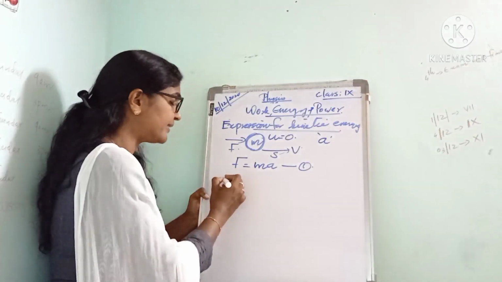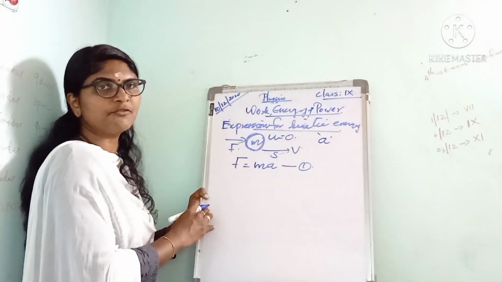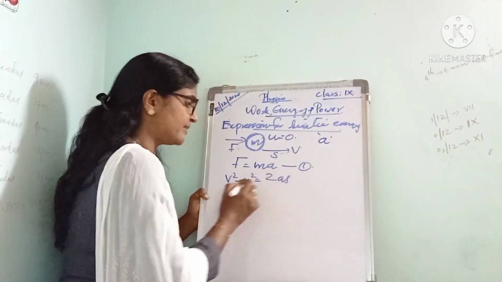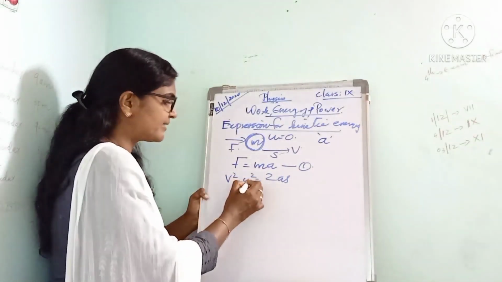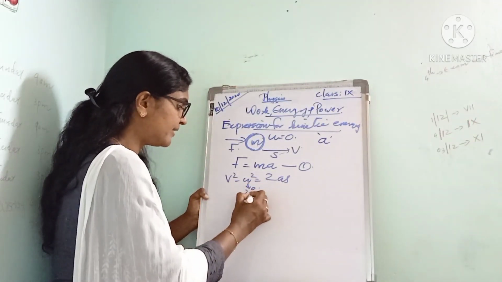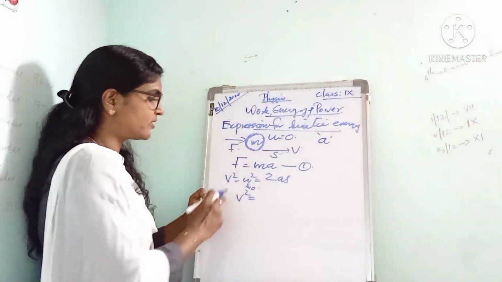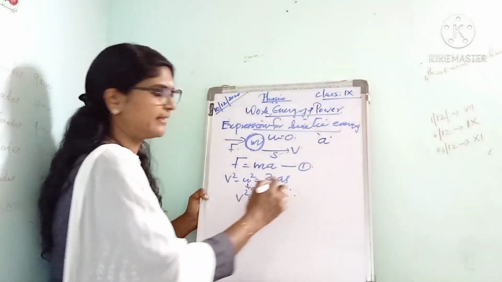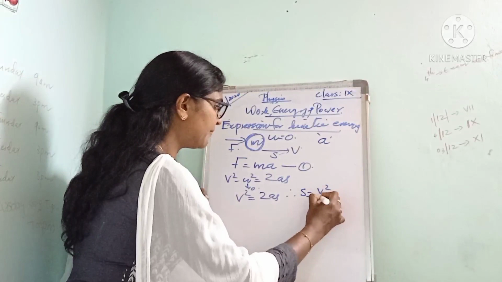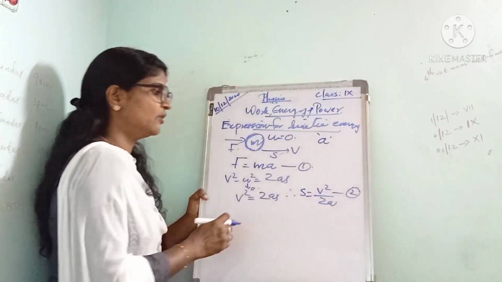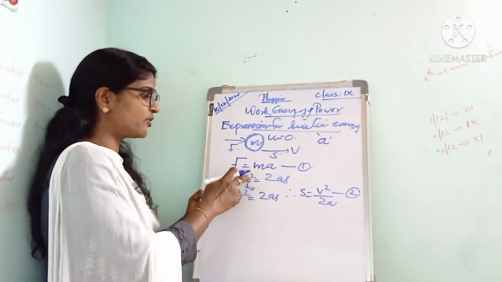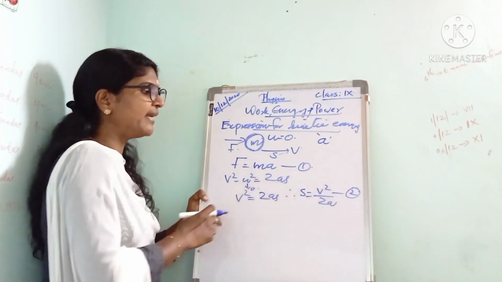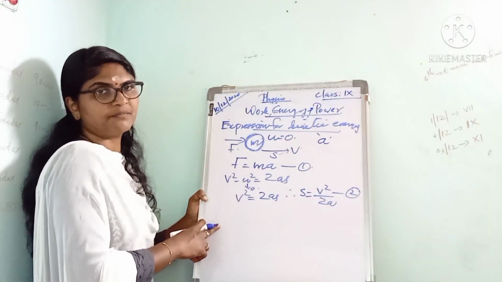Then next we can consider the third equation of motion. What is the third equation of motion, you know? v square minus u square equal to 2as, and here u equal to 0 because the object is initially at rest. So v square equal to 2as. From this we can write s equal to v square divided by 2a. Let it be equation number 2.